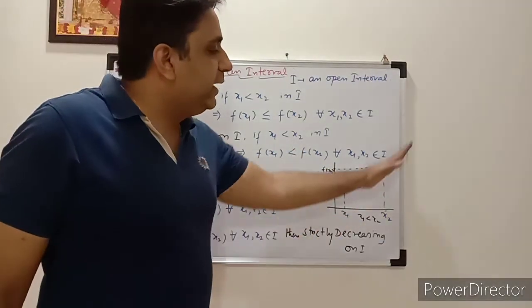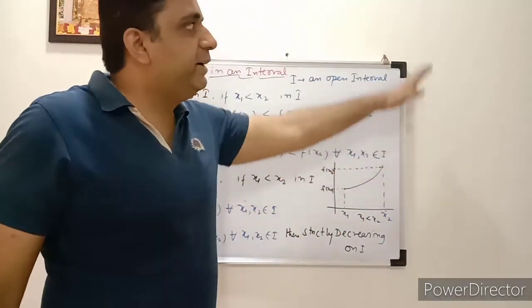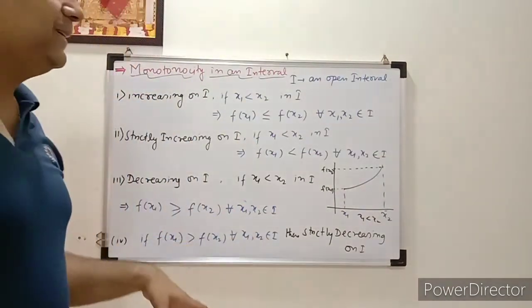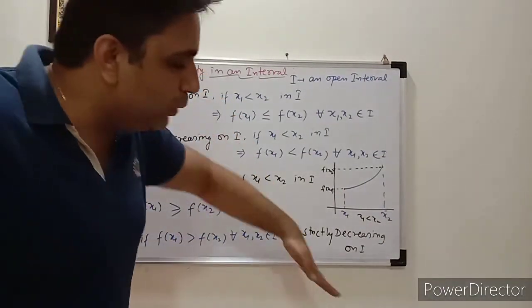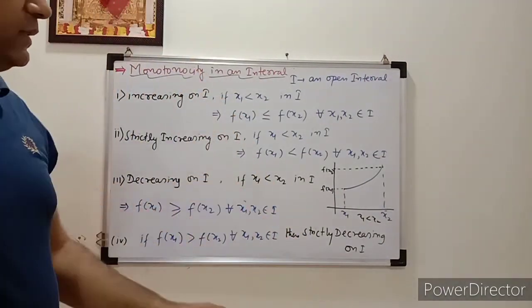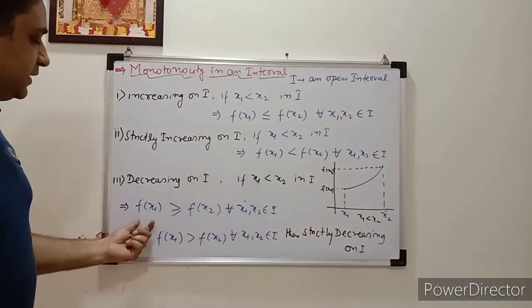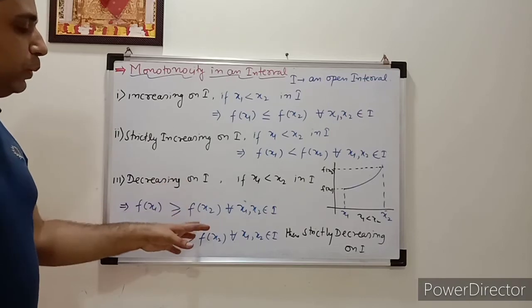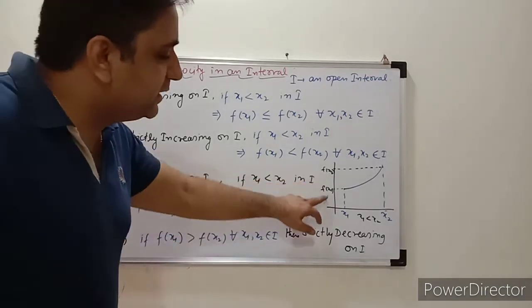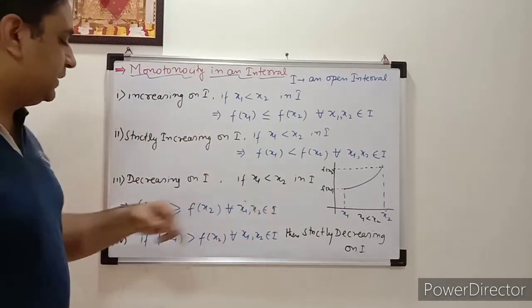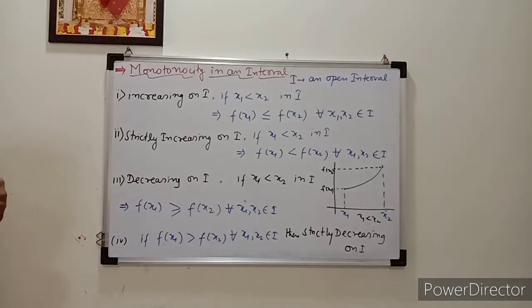It is moving like that, never decreasing. Such a thing is called strictly increasing, and if it goes down and there is never an up and down, it is called strictly decreasing. Very simple point: when again x1 is less than x2 and f of x1 is greater than or equal to f of x2, meaning the value of this is less than this one, then you can say it is a decreasing function, correct?